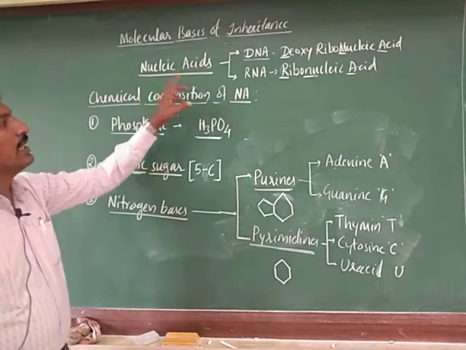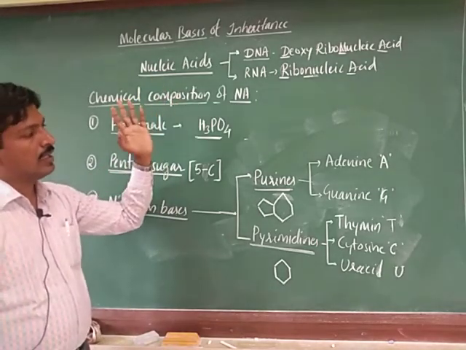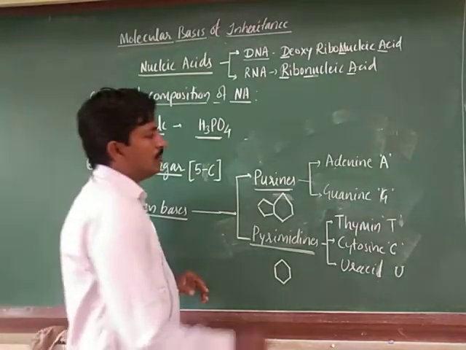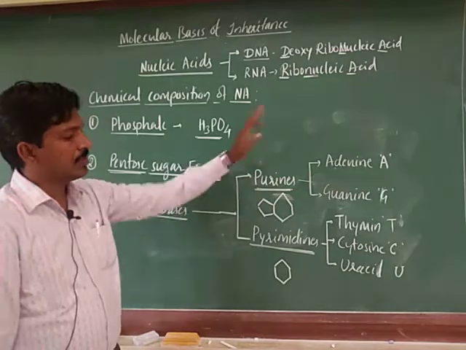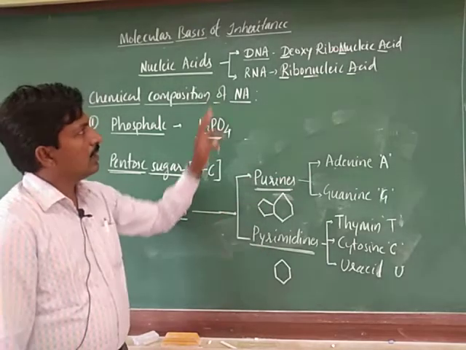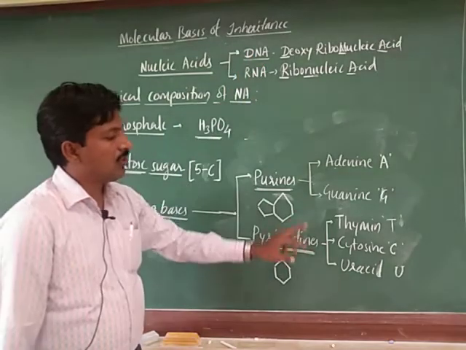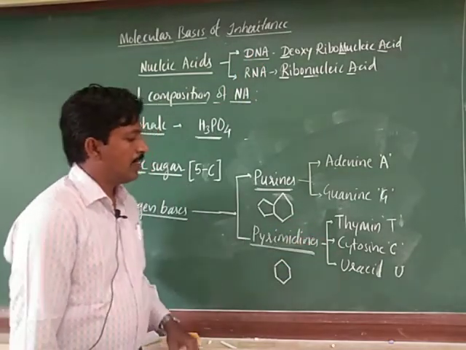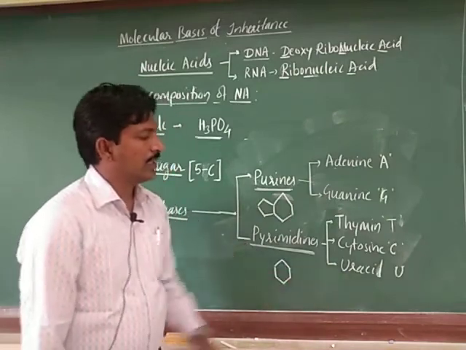But when you observe only DNA and RNA, in DNA both purines are present, and there is a presence of thymine, but in case of RNA there is a presence of uracil instead of thymine.